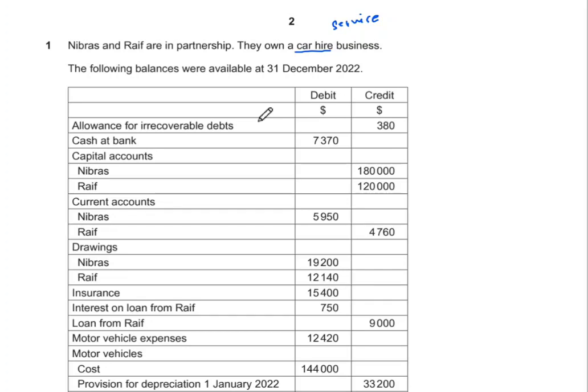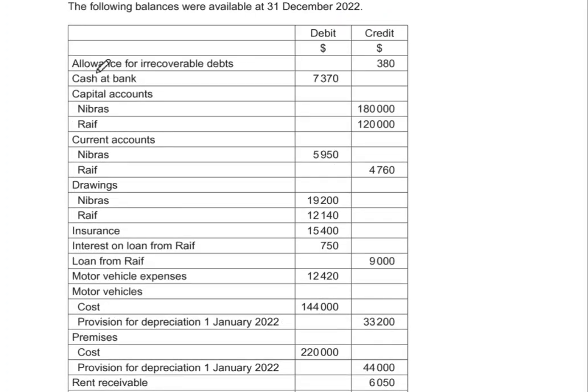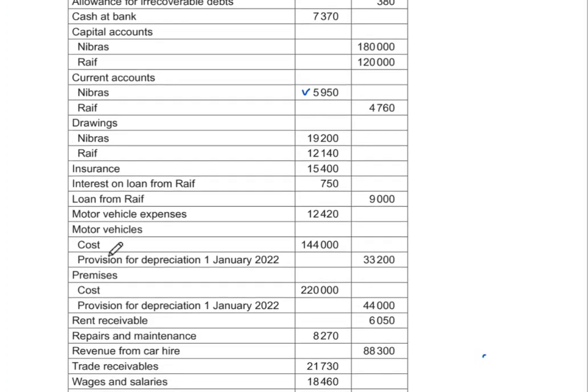So the following balances were available. They have given you allowance for recoverable debt, cash at bank, capital accounts, current accounts, drawing. Okay, in the current account we can clearly see that there is a debit balance for Nibras, so we'll keep that in mind when we're making whatever is required. Insurance, interest on loan.